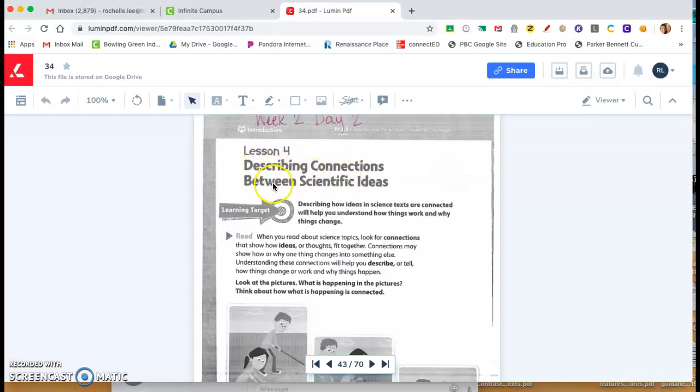Describing connections between scientific ideas. Learning target for today is to describe how ideas in science texts are connected and how they will help you understand how things work and why things change. Read. When you read about science topics, look for connections that show how ideas or thoughts fit together. Connections may show how or why one thing changes into something else. Understanding these connections will help you describe or tell how things change or work and why things happen.